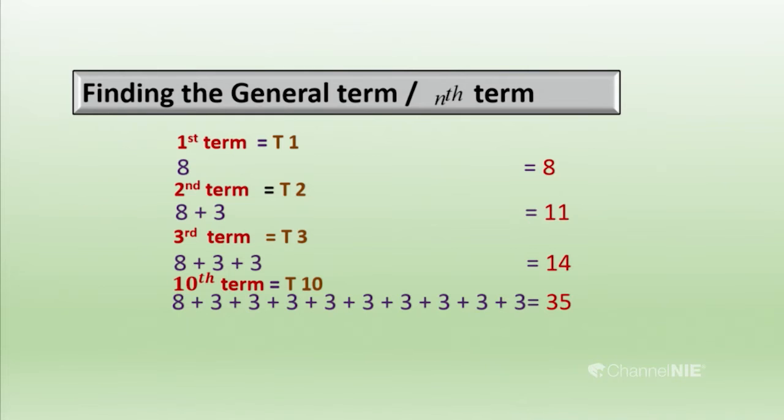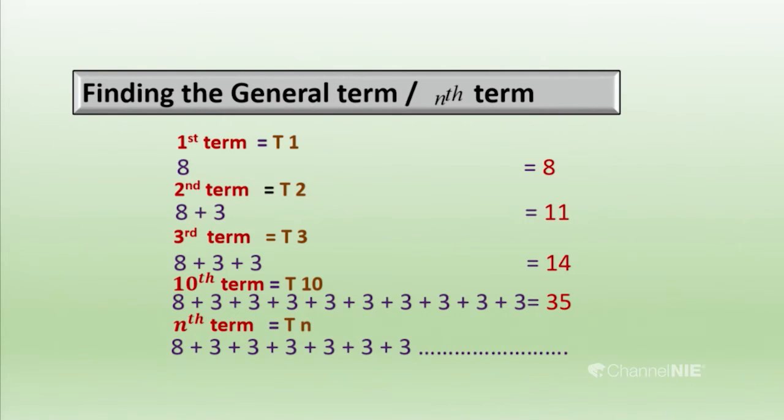Okay, then we are going to find the general term of this arithmetic progression. The nth term can be found by adding how many common differences? We don't know how many should be added, but we are going to find the nth term, the general term. We must add n minus 1 times the common difference. I mean, we have to add n minus 1 common differences to the first term. Then we get the general term of this arithmetic progression.